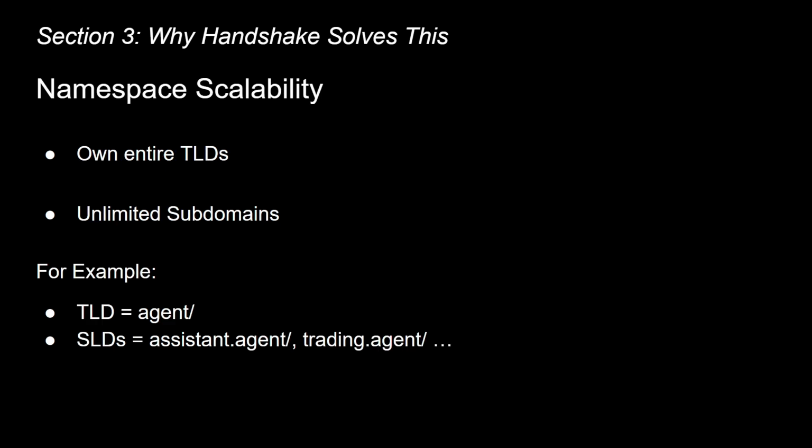Point 5. On Handshake, you don't just register a name, you can own an entire top-level domain. An AI agent can own something like agent/ and create unlimited subdomains beneath it, as you can see in this example. This is perfect for agent networks because a parent AI could own the TLD and distribute subdomains to its subagents, creating a verifiable organizational structure.